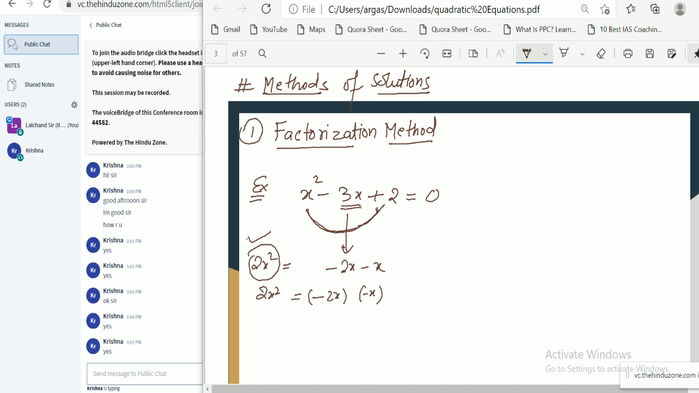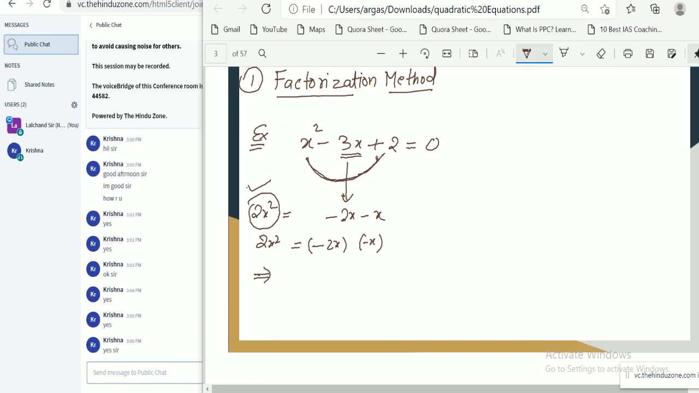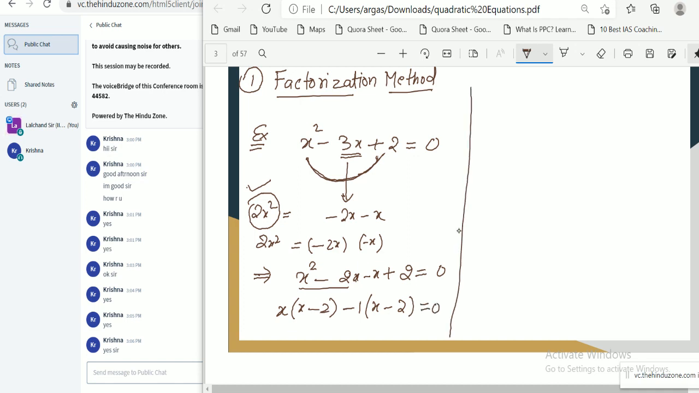Now we factorize this by middle term splitting. x square minus 2x minus x plus 2 equal to 0. If I take x common from the first two terms, we get x minus 2, and from the last two, minus 1, then x minus 1 into x minus 2 equal to 0. These are our two factors.